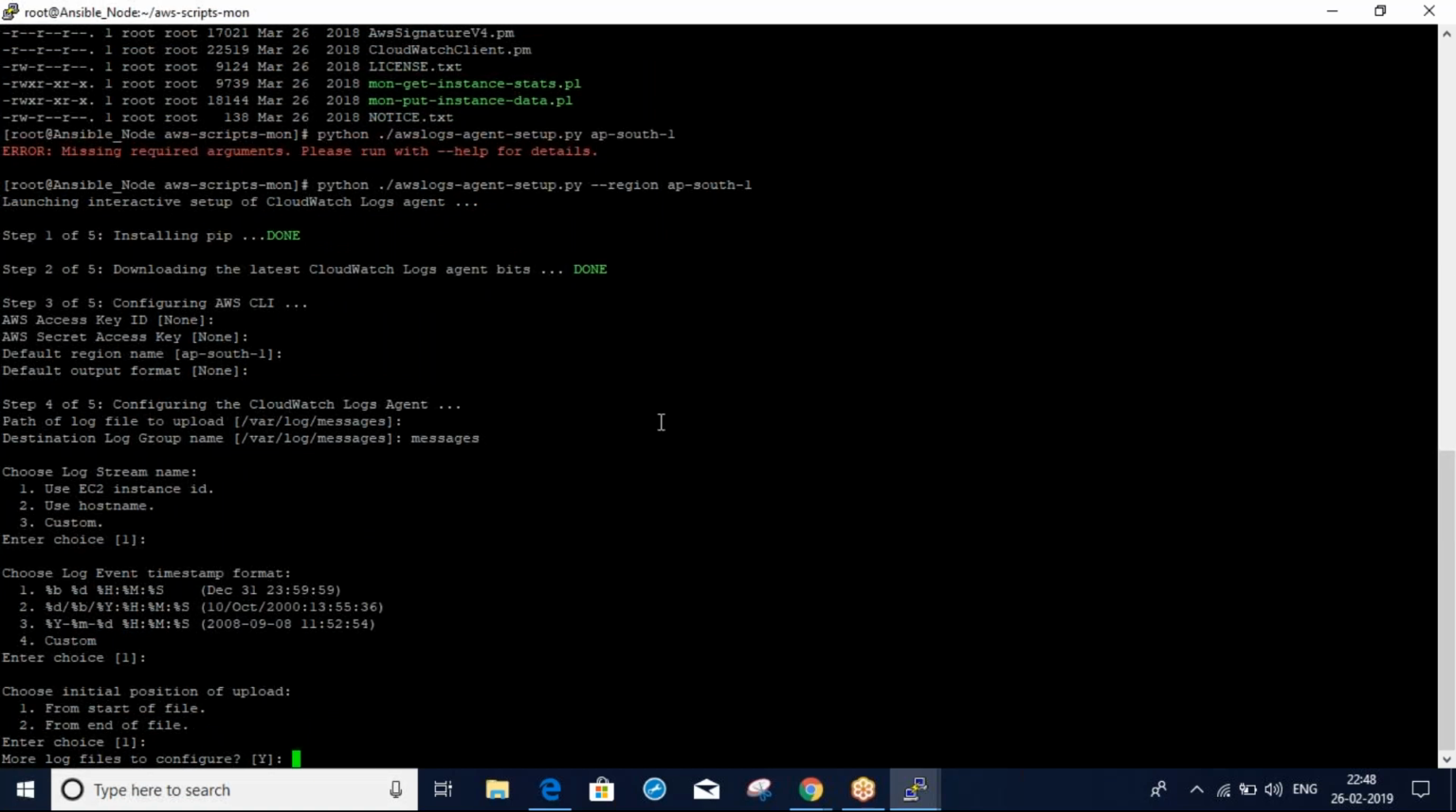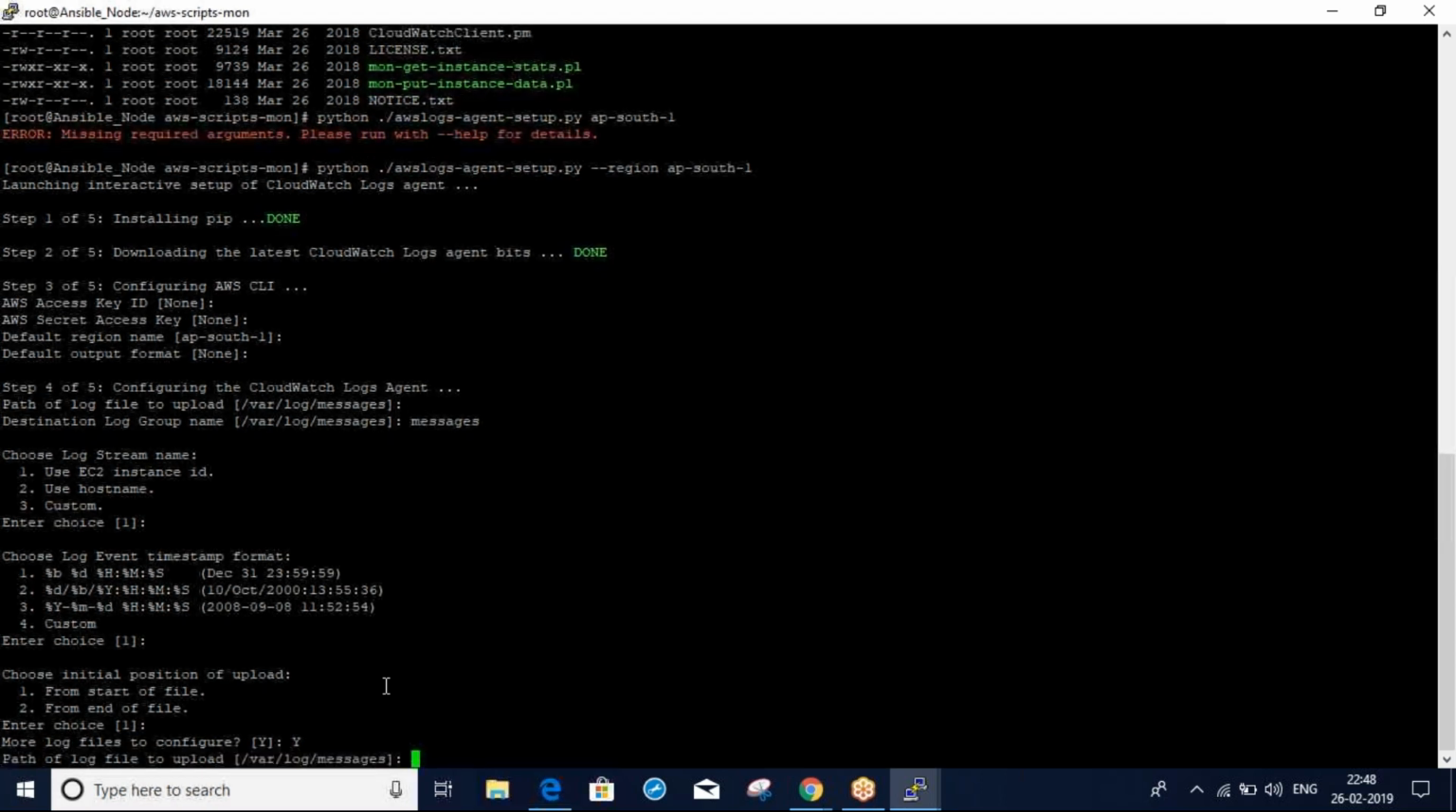Okay, Uday? Yes, Ram. Great. More log files to configure? Yes, I want to monitor more logs. Which logs? I'll go for var log secure. Whatever you want, any application log, whatever path you want, you can mention your path here. Okay, Uday? Yes, Ram.